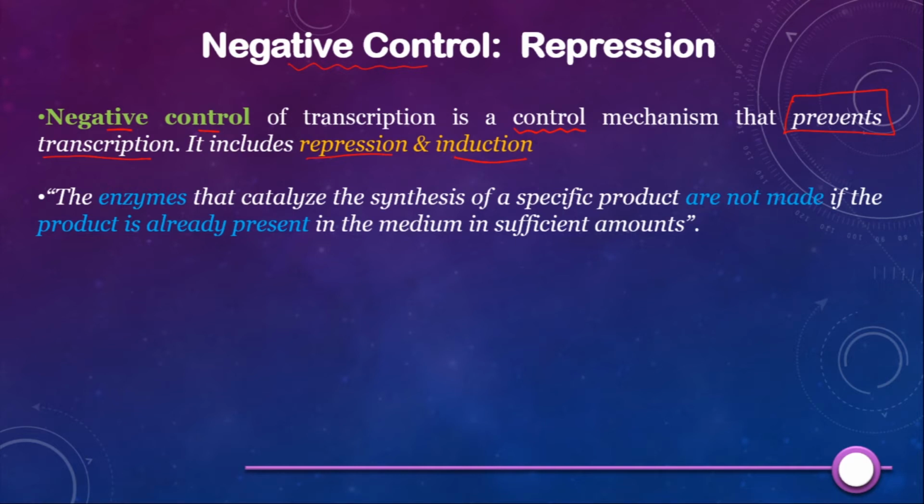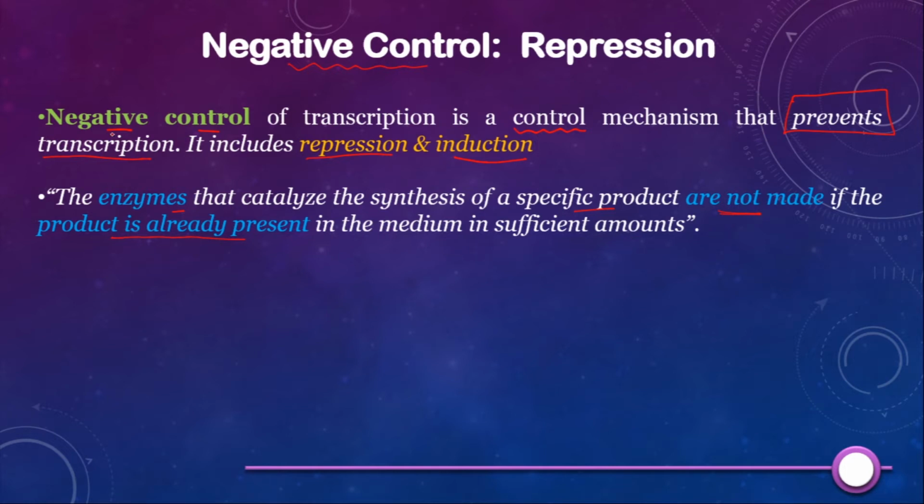Let me read it for you. The enzymes that catalyze the synthesis of a specific product. We all know that for the synthesis of any product in a cell, the cell uses enzymes, correct? So these enzymes are not made if the product is already present in the medium in sufficient amounts. Let us understand what this means.